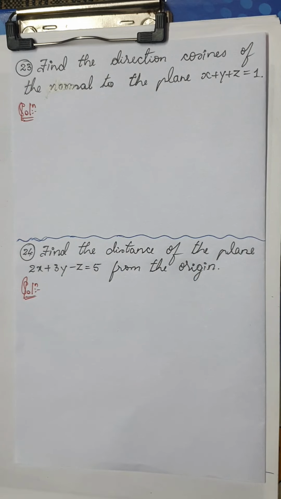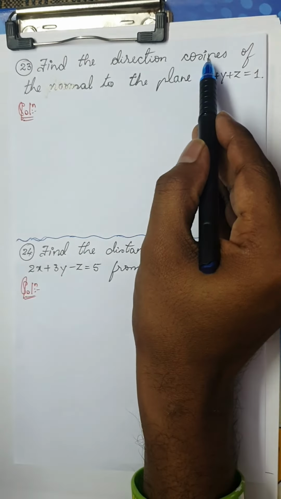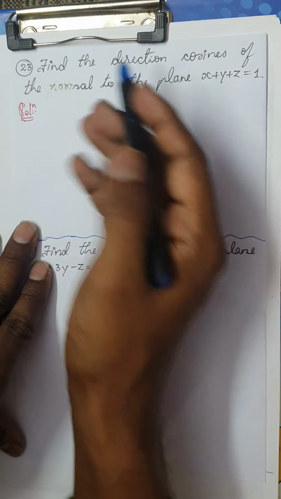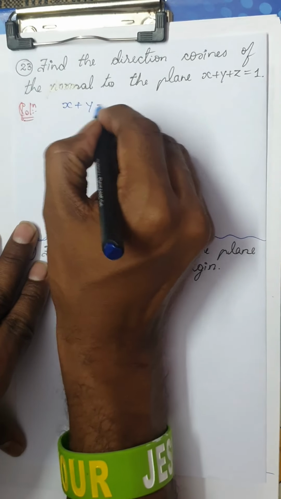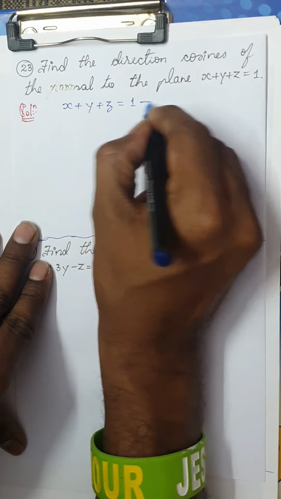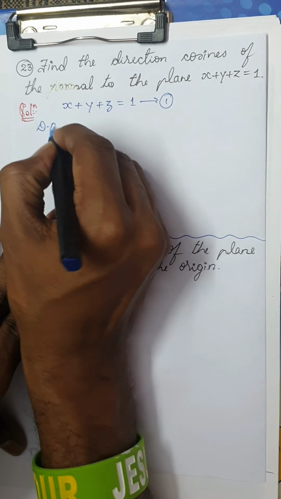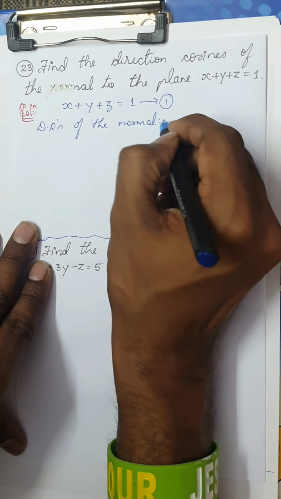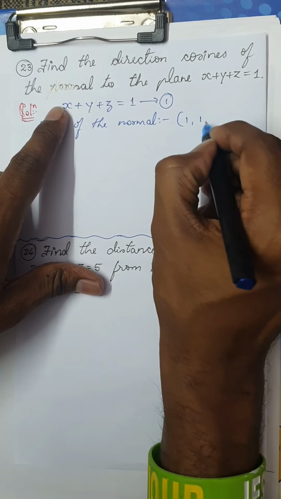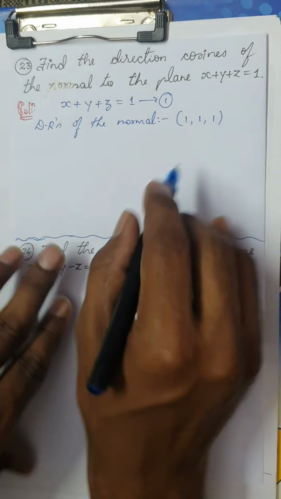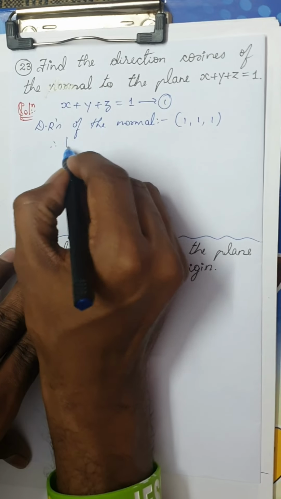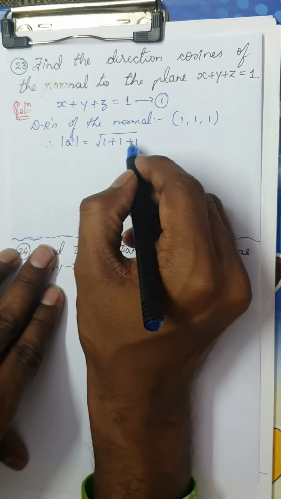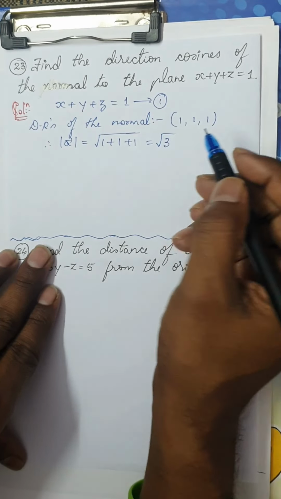So the next question we have is, find the direction cosines of the normal to the plane x plus y plus z is equal to 1. When the plane is given, take down x plus y plus z is equal to 1. Here you will get the DRs of the normal. The DRs of the normal are the coefficients of x, y and z, that is 1, 1 and 1. Therefore, let me write the magnitude of this vector, that is nothing but 1 plus 1 plus 1, because 1 square is 1. This is nothing but root 3.